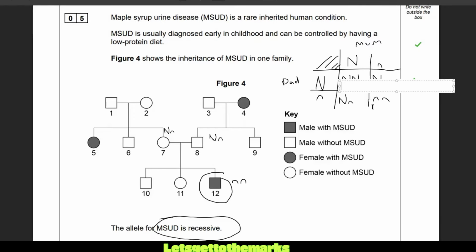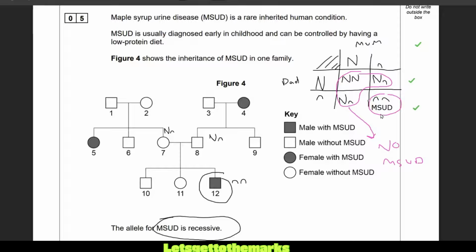This person, so who has the disease? Only one of these has the disease. So I'm going to say MSUD. That is the phenotype. Everyone else, I'm going to say no MSUD, but I can't fit that in. Let's not do that, that's looking ugly. I'm going to do a little key for the examiner here, and you could do this in your exam. I want the examiner to know that I know that these have no MSUD. You might say, what am I doing by writing this? This is the phenotype. So the way that the genes are expressed, they don't have the disease. This person does have the disease. So I'm showing the examiner I know what the phenotypes are. That's another mark.